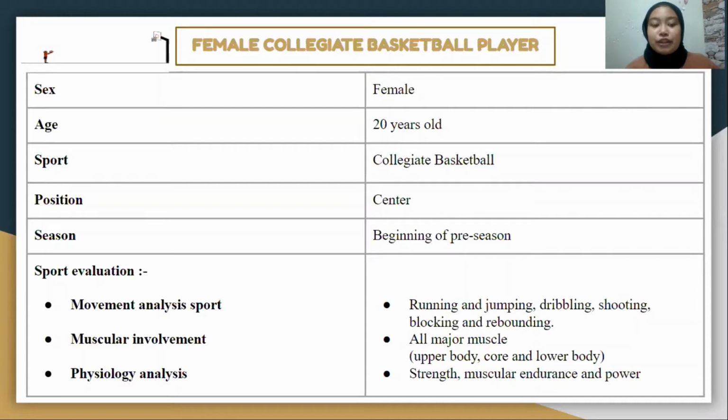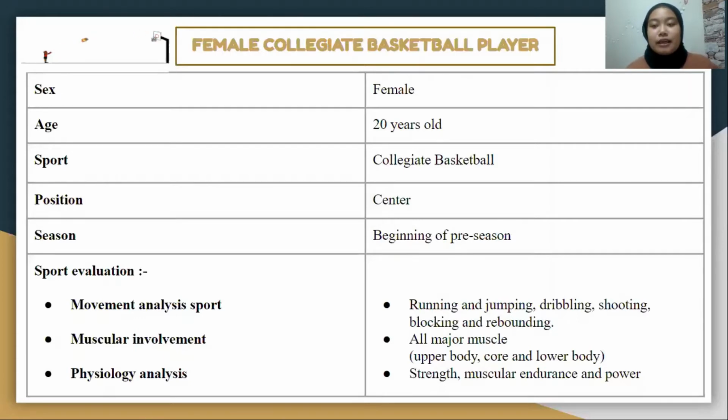For sport evaluation for basketball, there is movement analysis, muscular involvement, psychological analysis, and injury analysis. The first is movement analysis: basketball involves running, jumping, dribbling, shooting, blocking and rebounding. For muscular involvement, they use all major muscles such as upper body, core, and lower body.